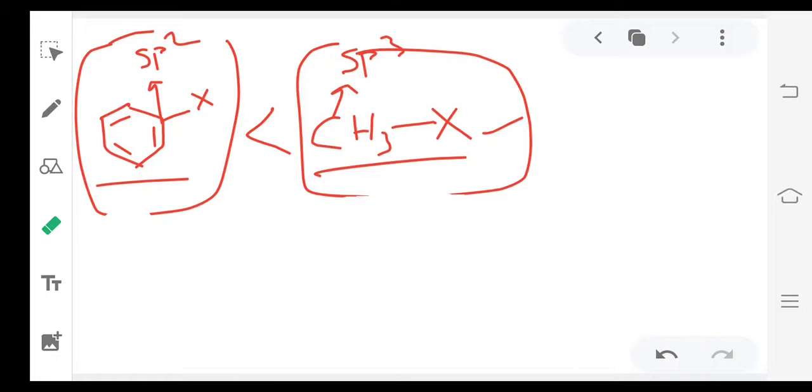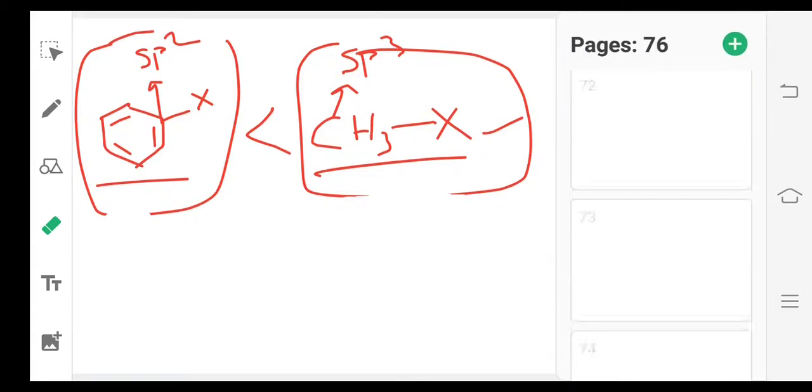So here is an important difference. Halogen is attached to sp2 carbon in aryl halides. Here halogen is attached to sp3 carbon. This is very important to understand the concept, that is, why aryl halides are less reactive compared to alkyl halides.